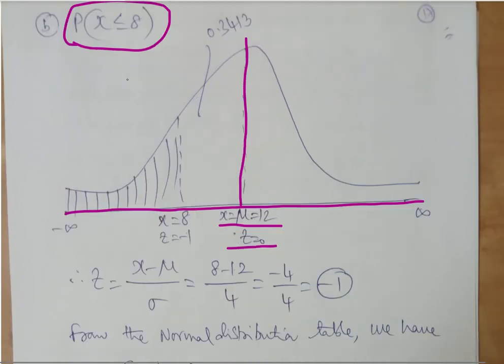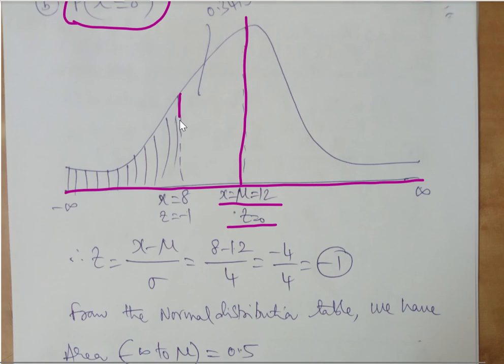Our value is 8, which will always be less than 12, so it is on the left hand side. For x equal to 8, we have got z equal to -1. Remember, -1 represents that the value or area is towards the left side of the mean. That's the important significance of the minus sign as far as z is concerned.